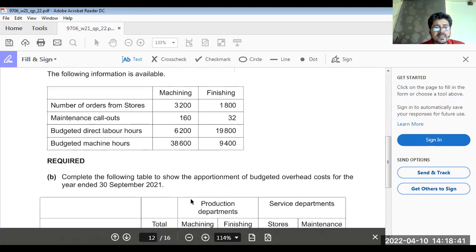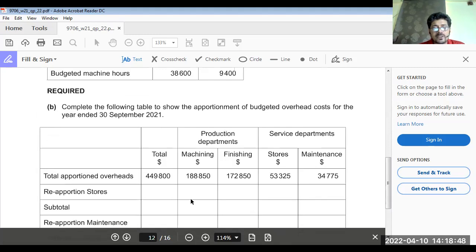Now, we have the following information available: machining and finishing department. Complete the following table to show the apportionment of budgeted overhead costs for the year ended 30th September 2020. Stores and maintenance. Now we have to reapportion the maintenance cost of 53,325, so it means we have to make it zero. 53,325 should be zero, and this is going to be apportioned between two cost centers, machining and finishing department.